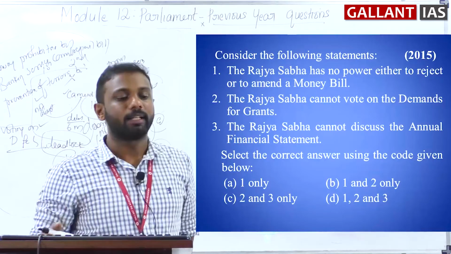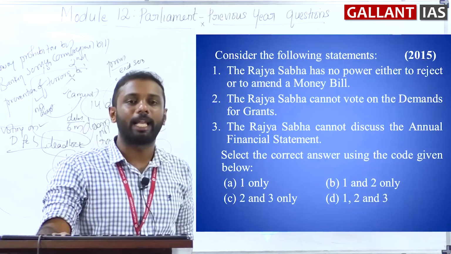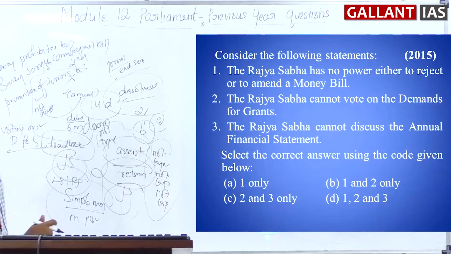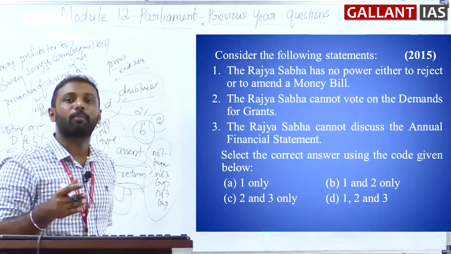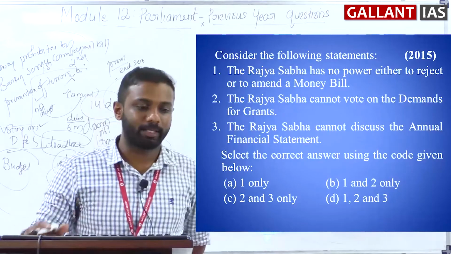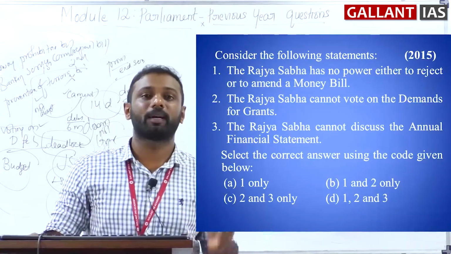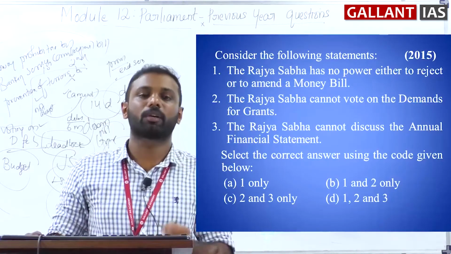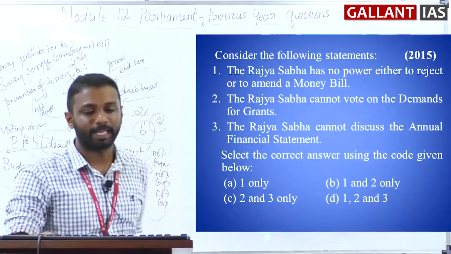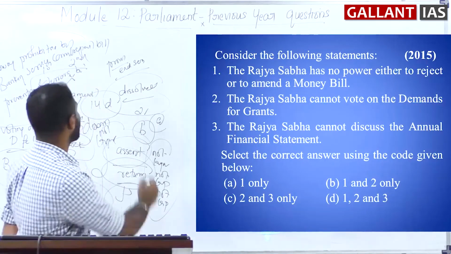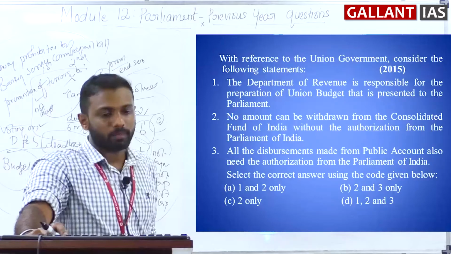3 says that the Rajya Sabha cannot discuss the annual financial statement. See, what is annual financial statement? Nothing but our budget. Clear? Even though Rajya Sabha has limited power, it can discuss the annual financial statement. But the statement says that Rajya Sabha cannot discuss. So 3 is a wrong statement. So answer is option B, that is 1 and 2 only. Answer is option B. Okay.